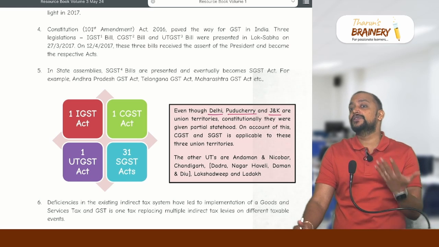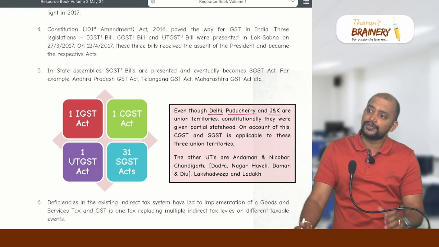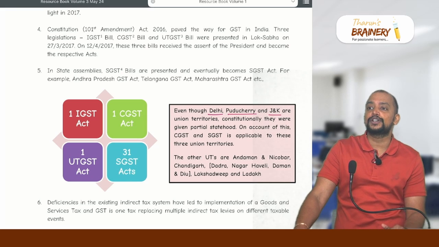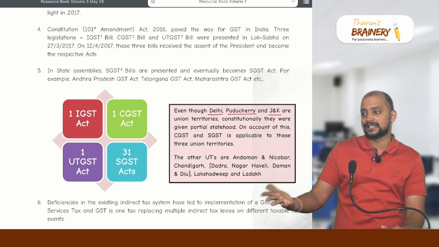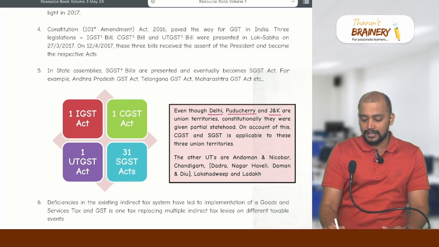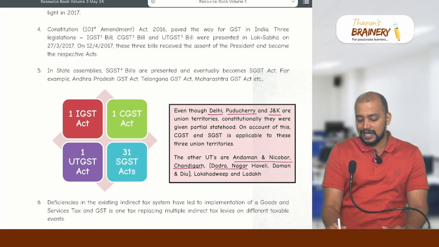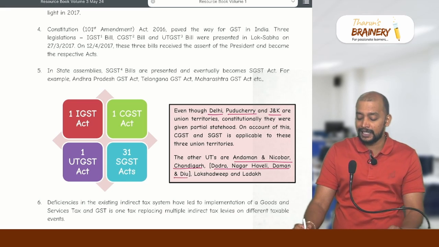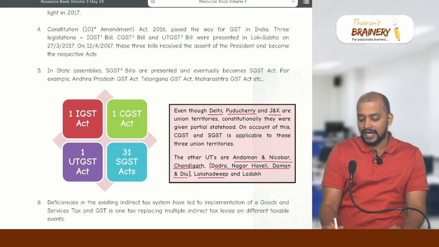For the remaining union territories, what are they? The remaining union territories are called union territories without state legislature. That is 5: Andaman and Nicobar, Chandigarh, Dadra, Nagar Haveli, Daman and Diu, which is now considered as one union territory only. Then Lakshadweep and Ladakh.